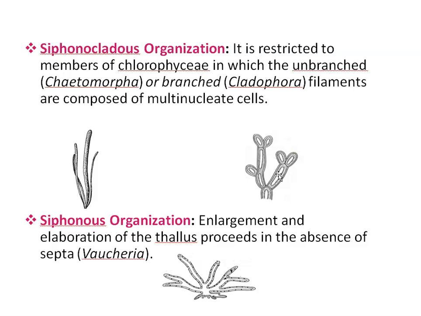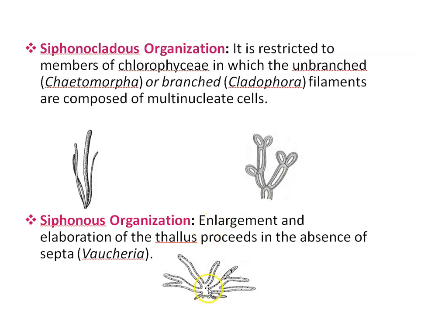Right. Last is siphonous organization. Here, in a number of marine Chlorophyceae, members of Chlorophyceae, for example order Siphonales, and some Xanthophyceae, example Vaucheria, enlargement and elaboration of the thallus proceeds in the absence of septa.